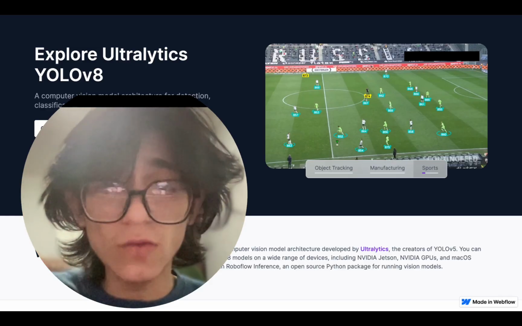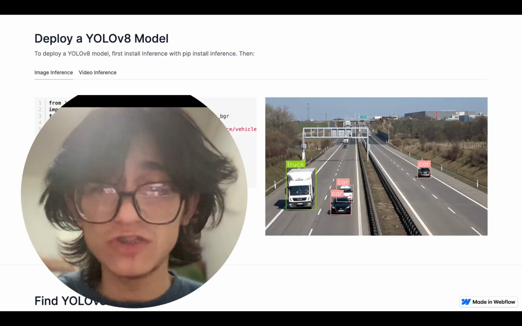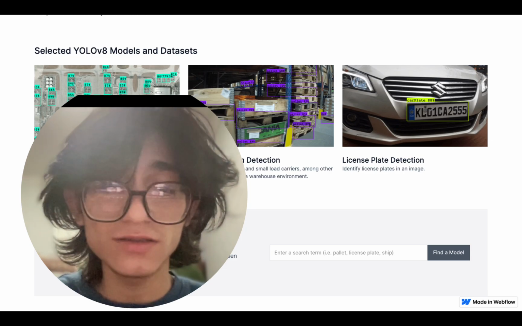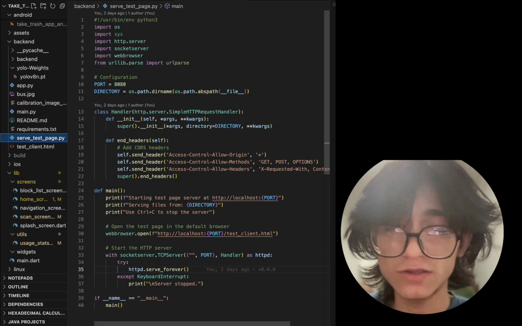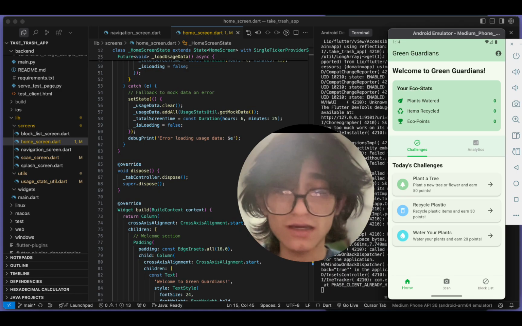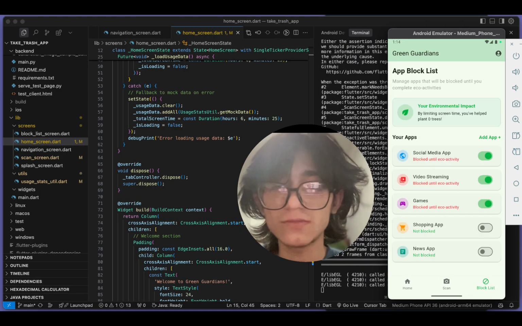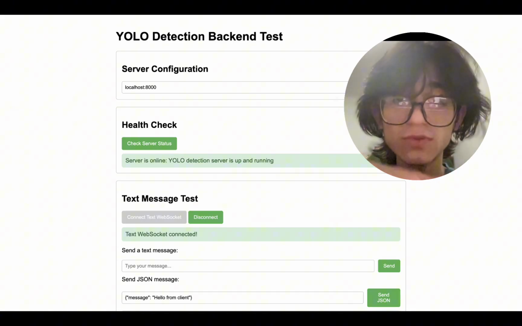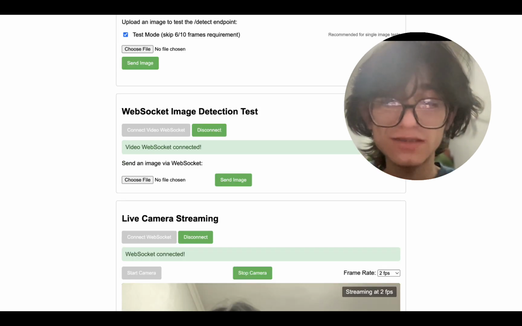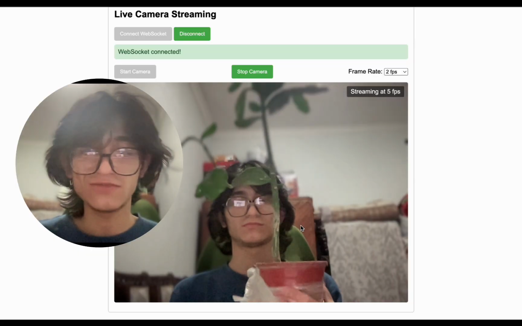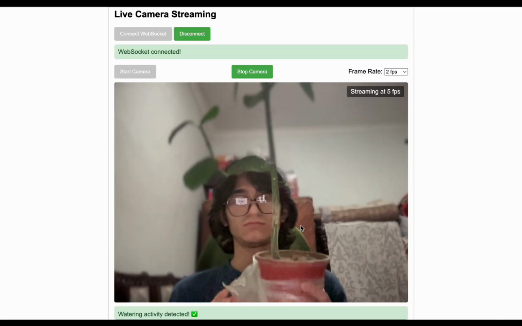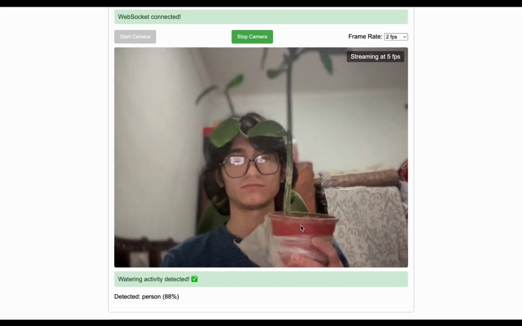I used a YOLO weight model from Ultralytics for vision detection. I pre-trained it and made a basic API using FastAPI and WebSockets for real-time feedback. To build the app, I used Flutter, a cross-platform and super cool framework. For testing purposes only, I made a website in pure HTML to see how the YOLO weights behave. Here's an example of me trying it with planting flowers. Pretty cool, yeah.